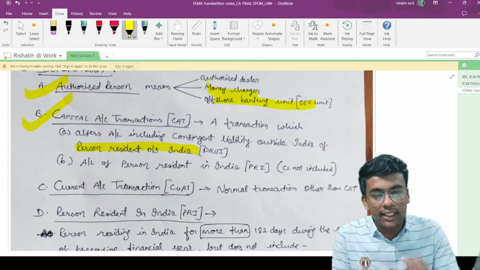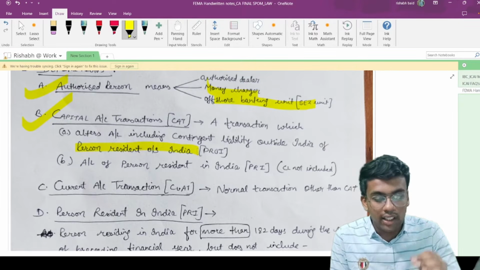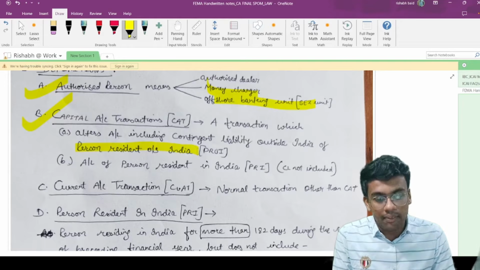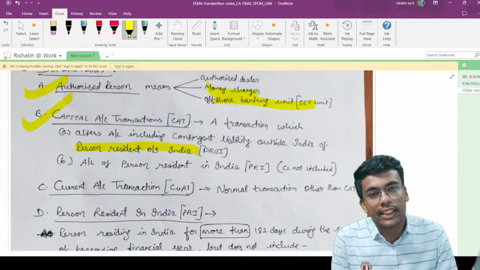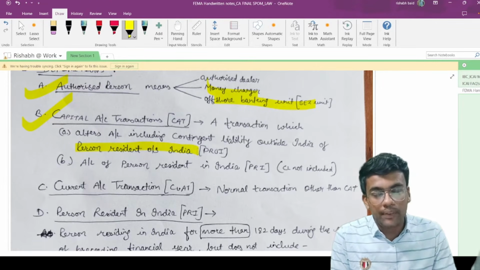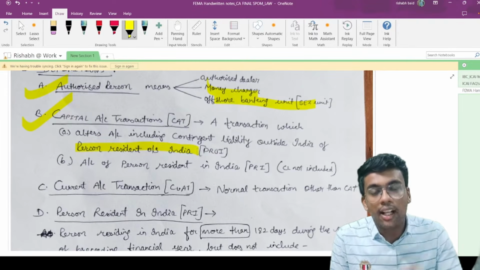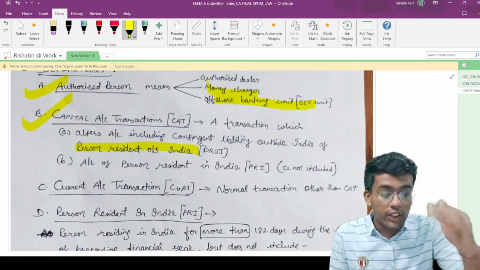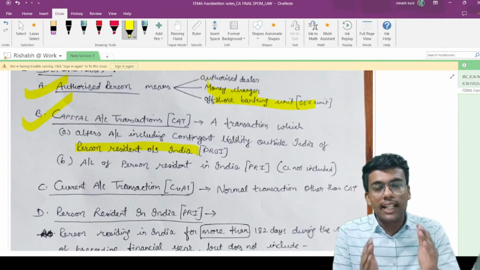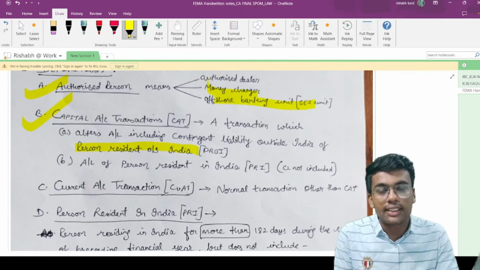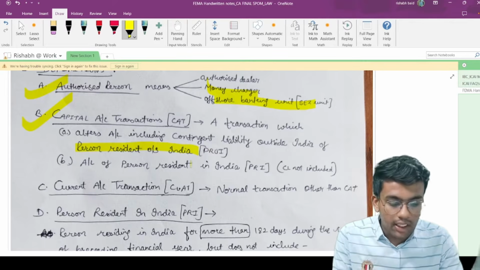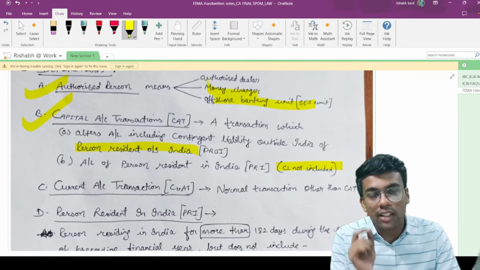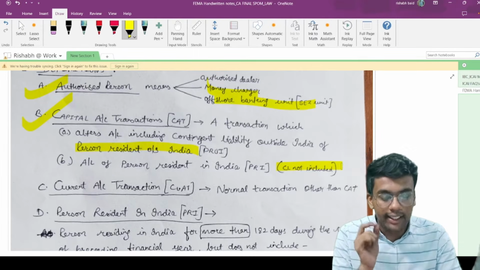If a person resident outside India has any kind of alteration in their assets and liabilities, including contingent liabilities, then that is accounted as a capital account transaction. Apart from that, if a person resident in India has any alteration in assets and liabilities situated outside India, then that transaction is also considered a capital account transaction. Please note that contingent liabilities are not relevant in the case of a person resident in India.